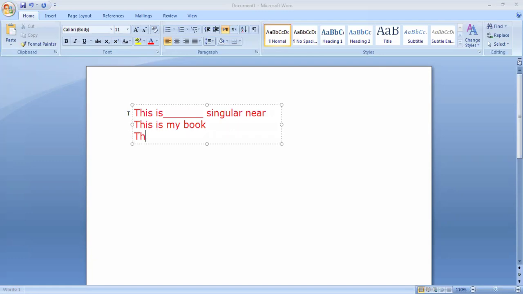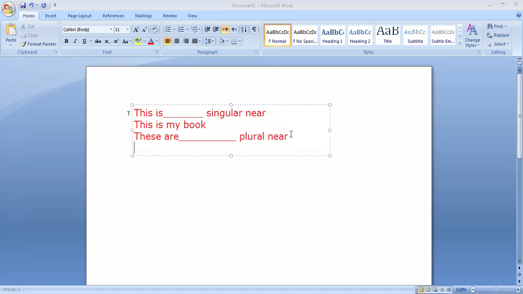These are, we use these are for what? For plural near, not plural far. For plural far we use those, not these. Okay, we have plural near. When we talk about plural near, what do I use?